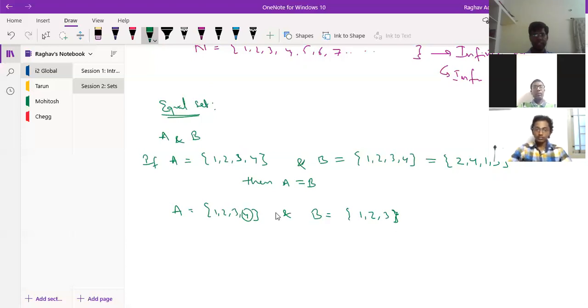Each and every element has to be the same. That's the meaning of equal. So in the first case I write A is equal to B, and in this case A is not equal to B. We put a slash here for not. Then we have something called subset.